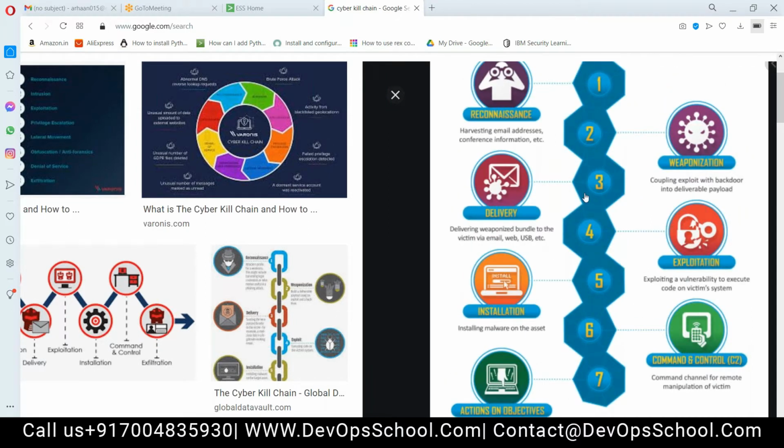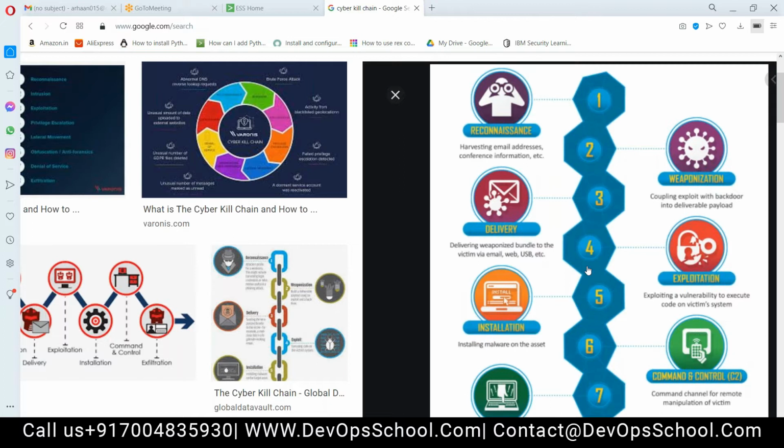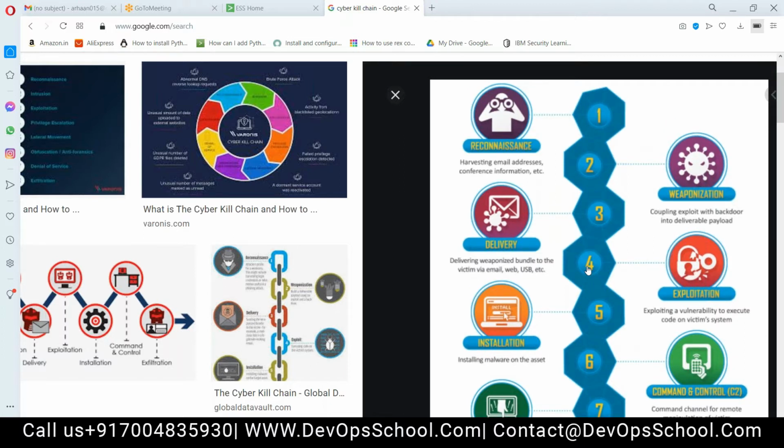So in the cyber kill chain, there are 7 steps. Sylvian and Mohammed, throughout the course, I will be using layman language. I will not be going into the technical jargon. Basically, it is how an attacker will attack your environment. This is the main thing. The cyber kill chain explains how an attacker will attack your network, and what all the steps are that he is going to follow.